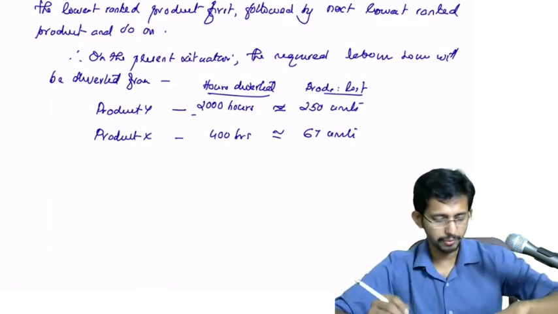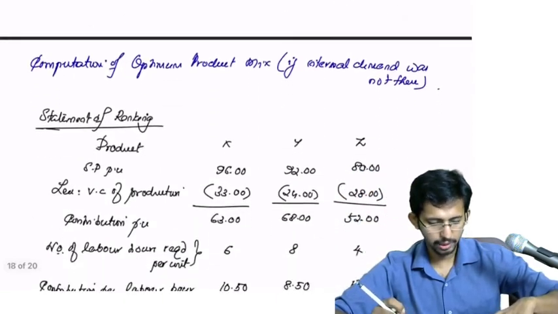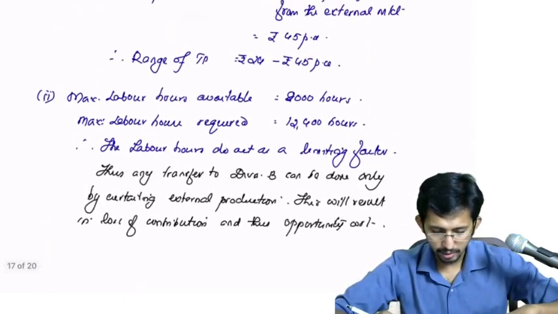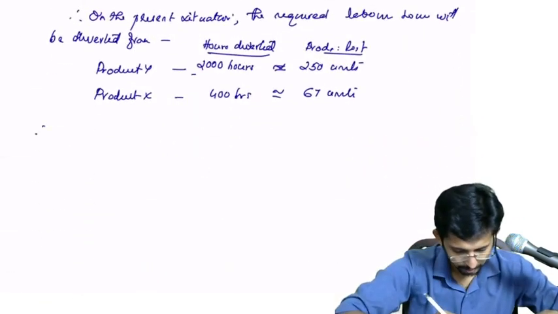Therefore, what you have to do here is determine the minimum and maximum transfer price.